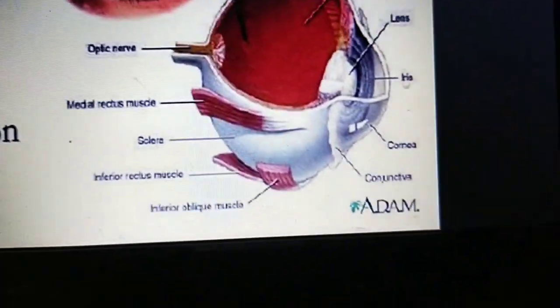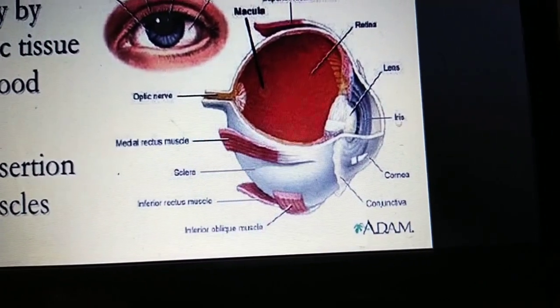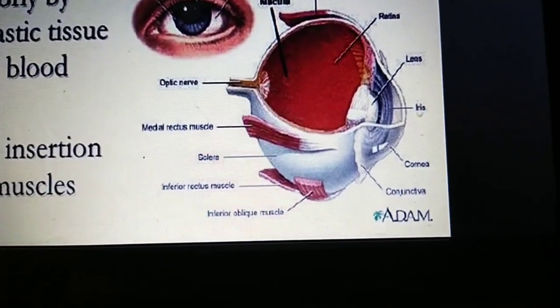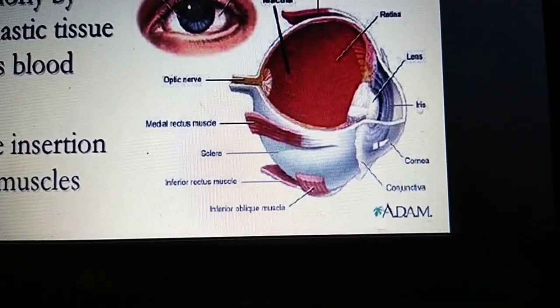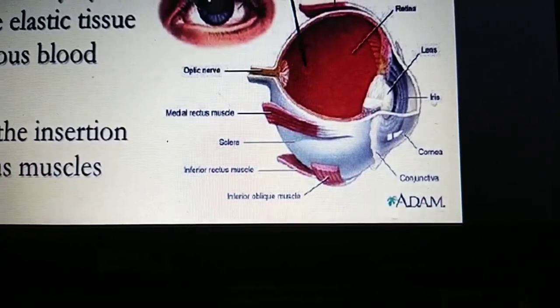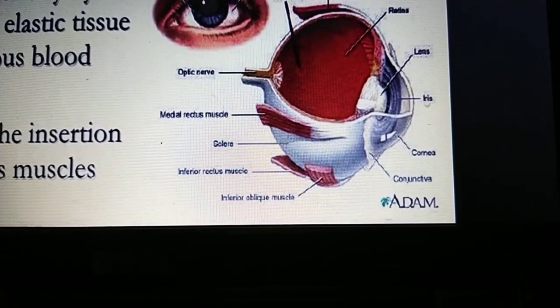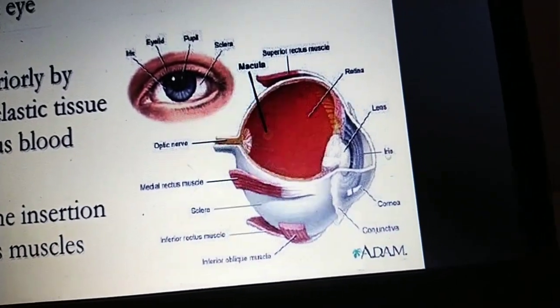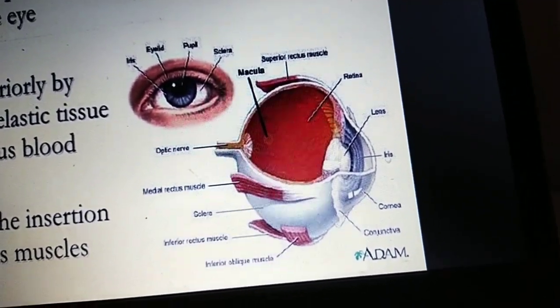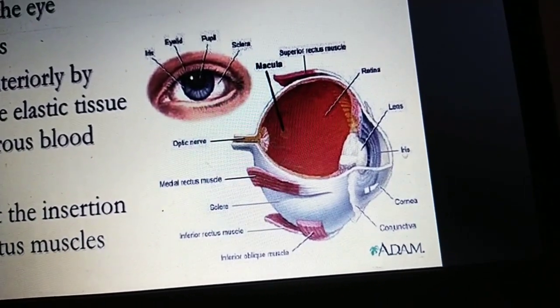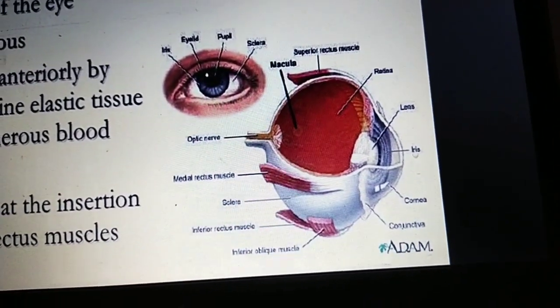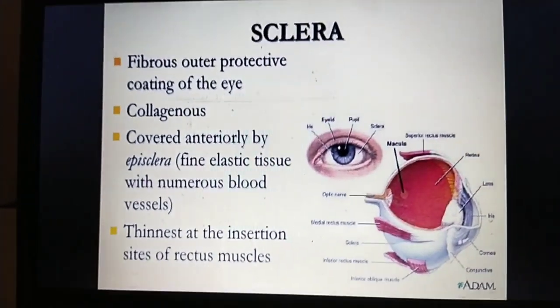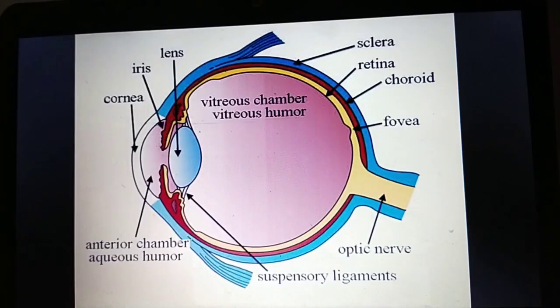You can see the sclera is attached to some muscles: the superior rectus muscle, medial rectus muscle, inferior rectus muscle, and inferior oblique muscle. Like that it attaches the extrinsic muscles, and those muscles do the movements of the eyeball in the orbital cavity. This is about the sclera. Can go for the next slide.